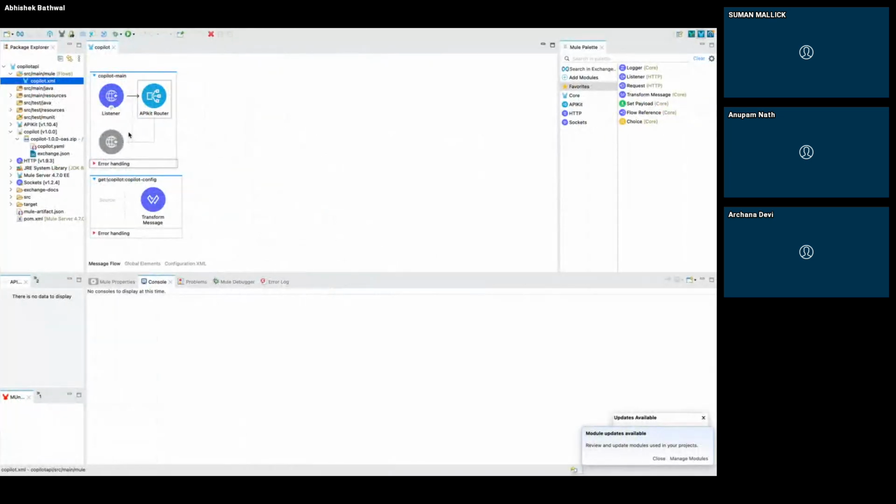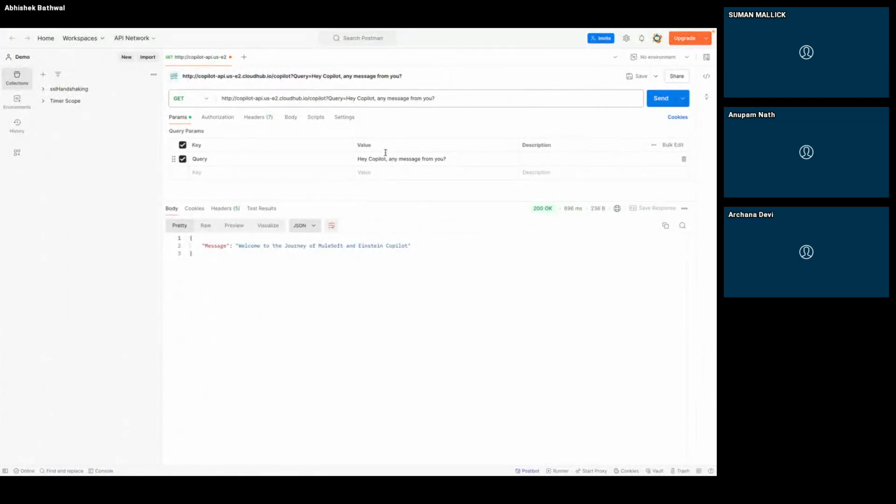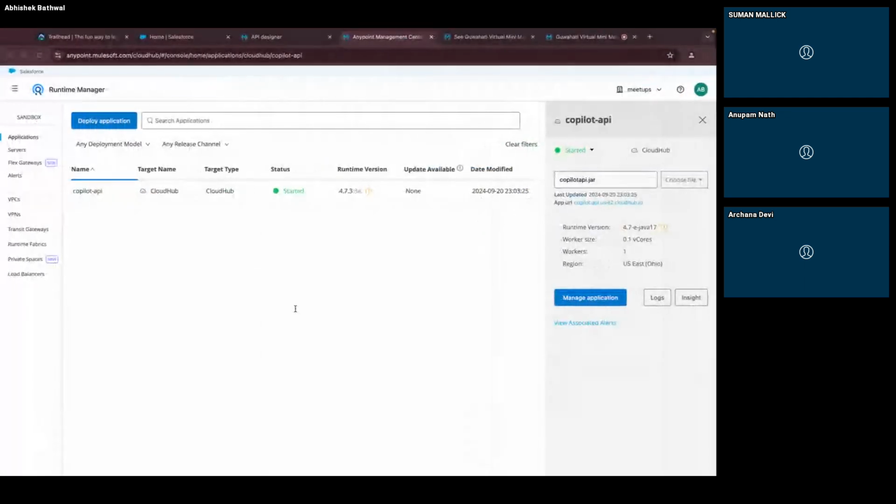My API looks something like this, very simple. Nothing extra I have done on this. At present we only have the GET. Once I hit my application, this will give me a result. This is my Postman collection. I have already deployed, as I said. This is my URL, the host for the API which I have deployed, over HTTP. Then this is my path. When I hit it, it gives me a result. I can even do it without the query parameter, that's fine. So this is the basic configuration we have done. Our MuleSoft API is ready.